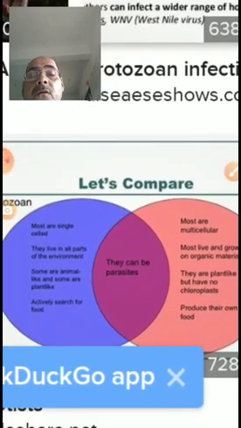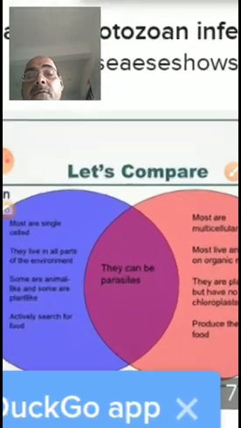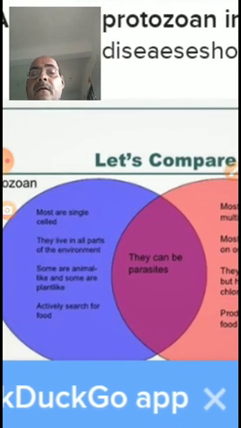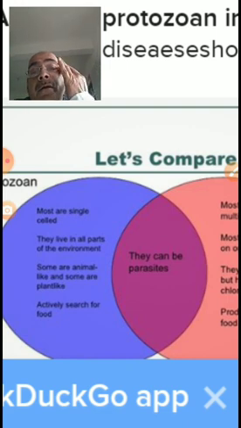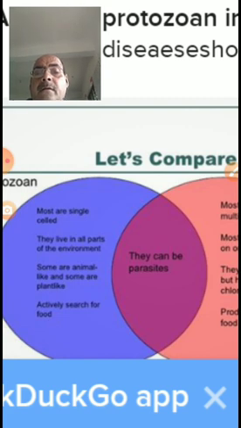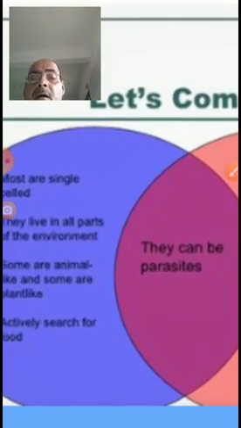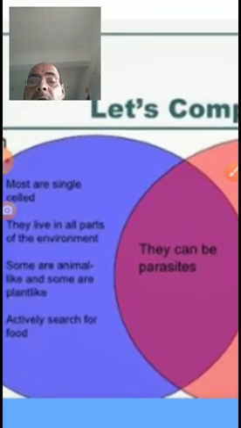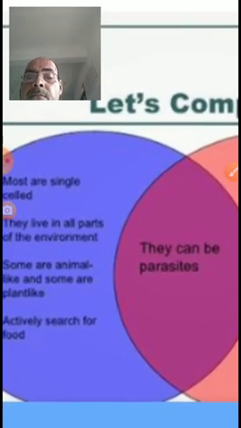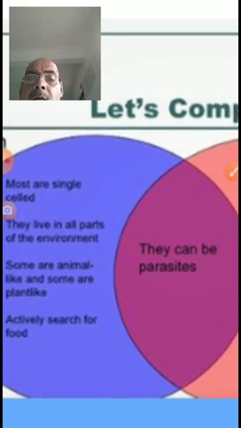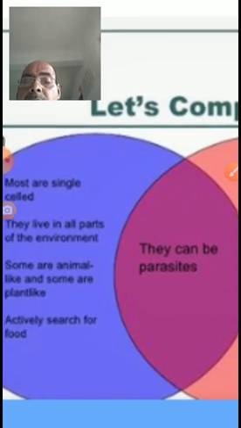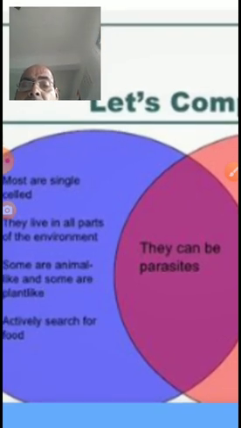Let us compare the protozoan and fungi. My dear students, if you compare the protozoan with fungi, then you will find that all protozoans are mostly single-celled, and they live in all parts of the environment, and protozoans' sources of food are animal-like, and they actively search for food.